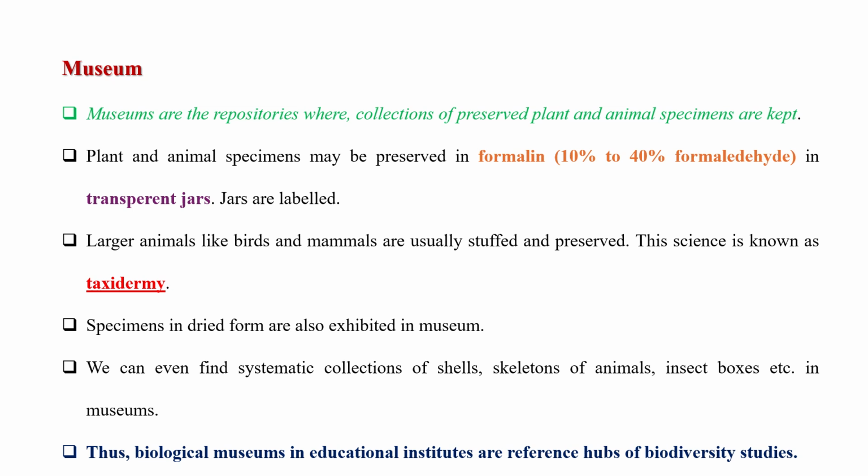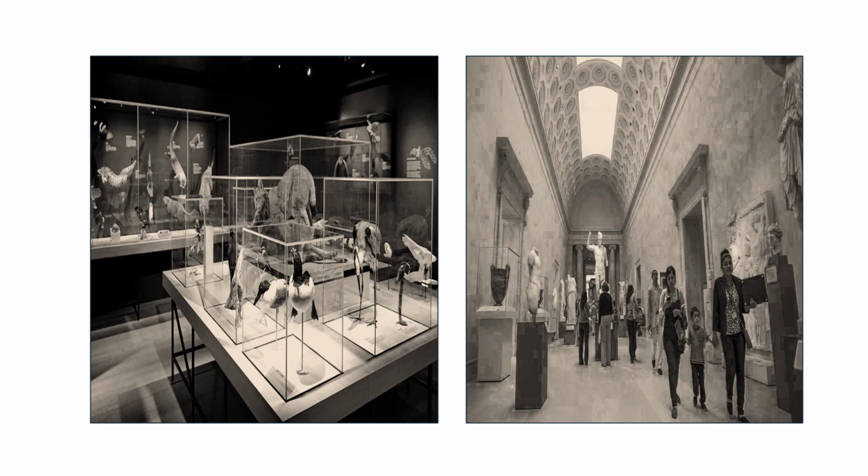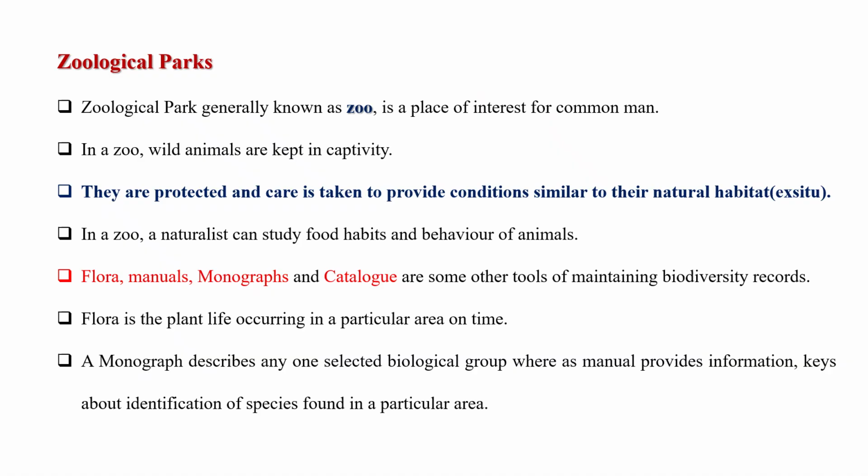Specimens in dried form are also exhibited in museums. We can even find systematic collections of shells, skeletons of animals, insect boxes, etc. in museums. Thus, biological museums and educational institutes are reference hubs of biodiversity studies. This is a figure of a museum. From these images you can get an idea about a museum.